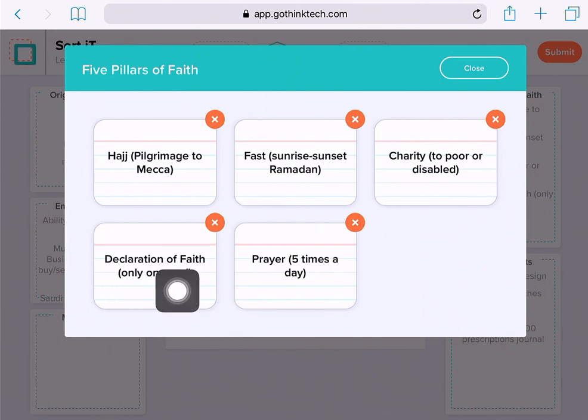The second pillar of faith is going to be praying 5 times a day facing Mecca. Giving charity to the poor or to the disabled, fasting during the month of Ramadan from sunrise to sunset, and then finally making a pilgrimage to all those who are capable to Mecca. In class, we studied that Mansa Musa from Mali, the kingdoms of West Africa, made a famous pilgrimage to Mecca.